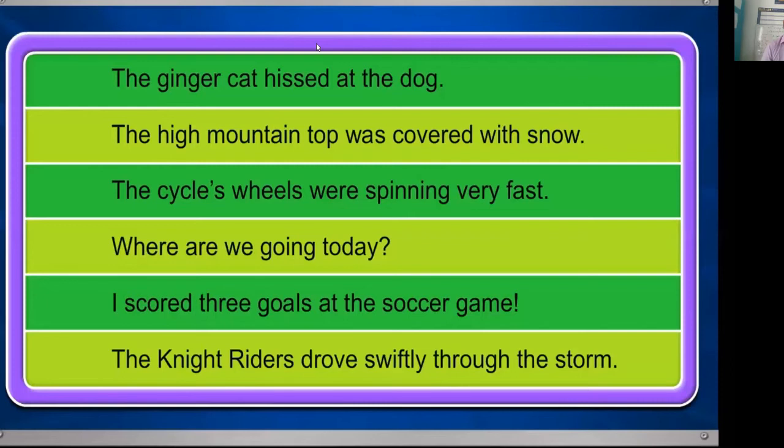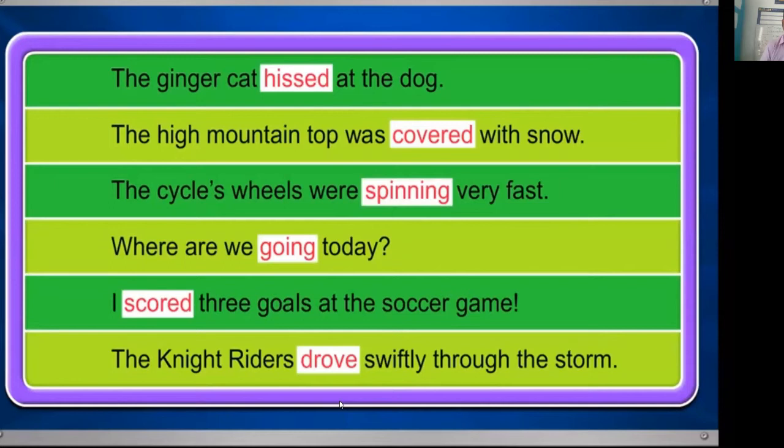Okay, watch this video carefully. As you can see, all the sentences in green make complete sense. Which are the verbs in these sentences? Hissed, covered, spinning, going, scored, drove. Okay, so you have to study all these words. Write down all these verbs so that you can understand the meaning, and you will get new vocabulary.